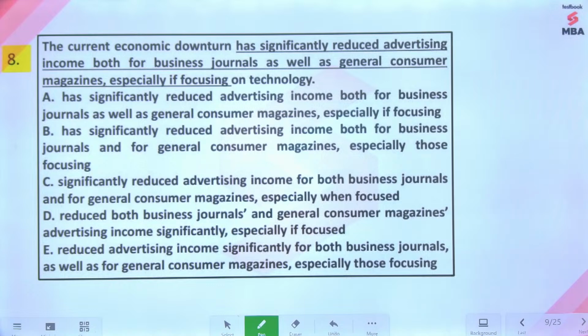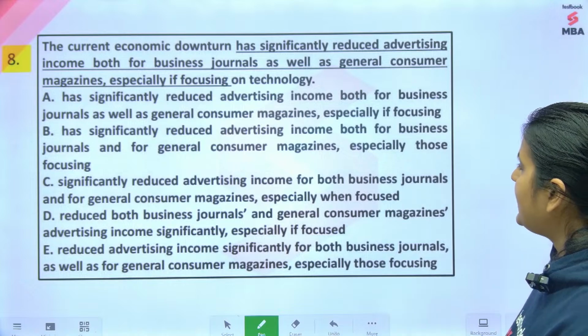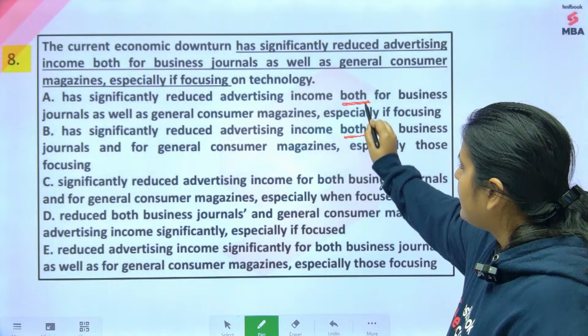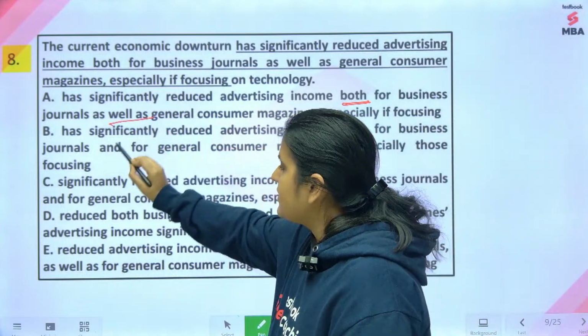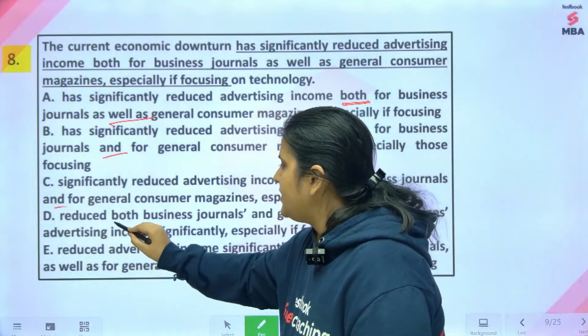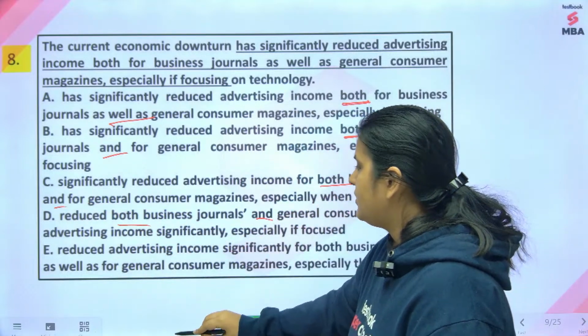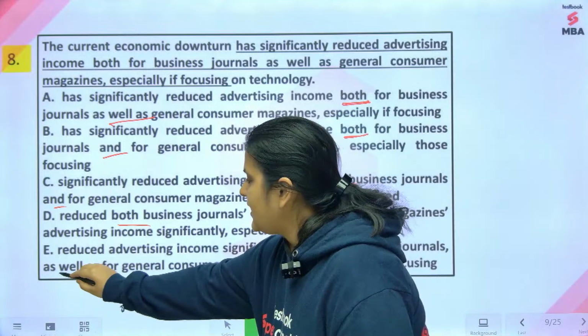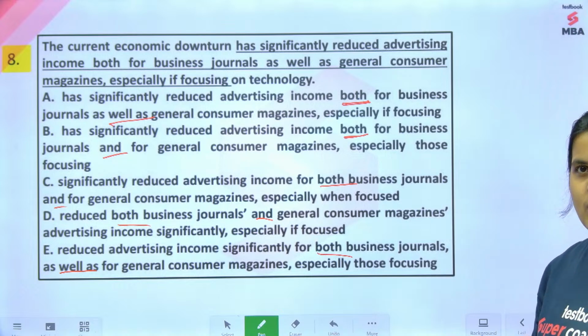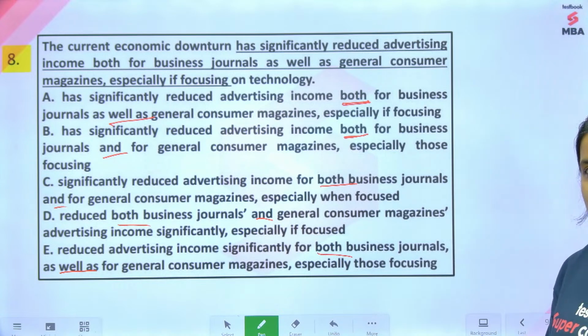Okay, I'll tell you what to focus on in this particular sentence. पहले आप focus करो both के साथ क्या आएगा. Is it going to be both as well as, both and? Both के साथ क्या आता है guys? पहले वो decide करके मेरे को बोलो. Okay, both के साथ क्या आएगा? These are logical complements. जैसे either के साथ or आता है, neither के साथ nor आता है, not only के साथ but also आता है. तो both के साथ क्या आता है? पहले वो डिसाइड करके आप ऑप्शंस एलिमिनेट करते जाओ.